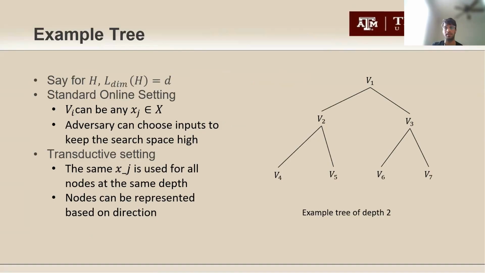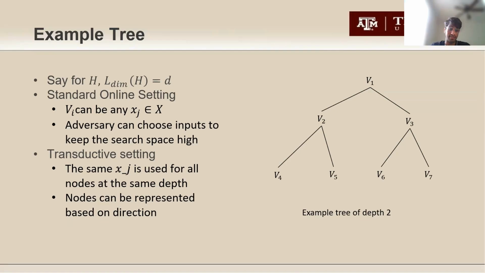Here's an example tree of depth 2, where each of these nodes, V1, V2, all the way to V7, represents some x_j that belongs to the input space. In the standard online setting, these can be any values. The exact same tree is also used for the transductive setting, where V2 and V7 could possibly have the same input x_j.